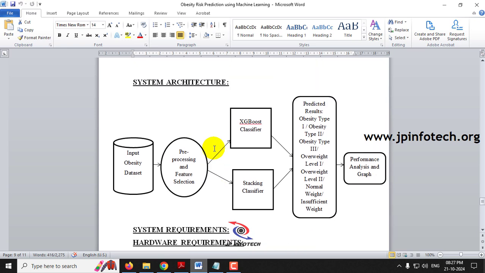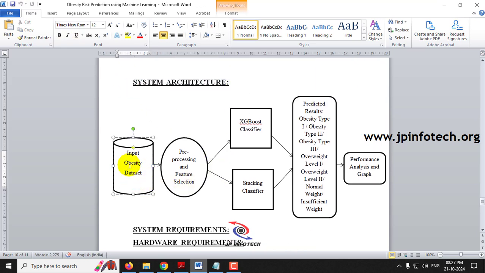And coming to the system architecture, the input obesity dataset is given, then preprocessing and feature selection are performed, and we are going to train with the XGBoost classifier and stacking classifier.